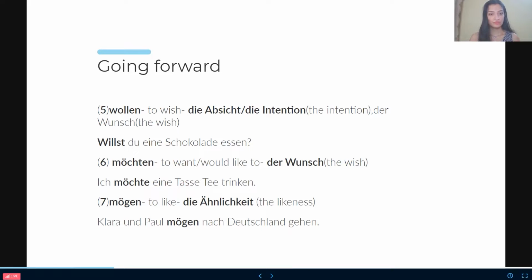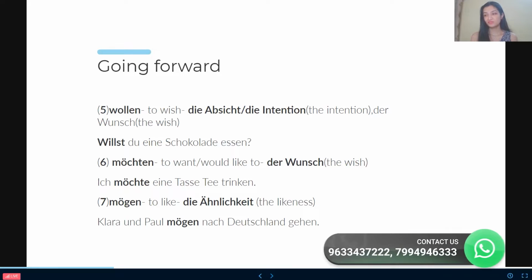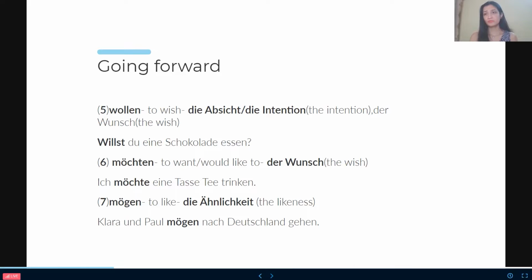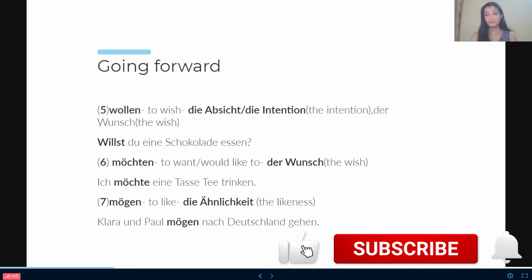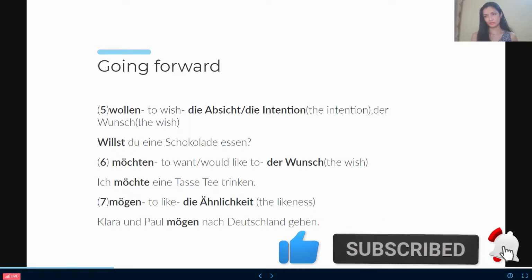Sixth point, möchten. Möchten, same, they want or would like to. Their wish. So people, what's the difference between wollen and möchten? Okay people, if I say I wish to eat chocolate, I mean, I'm so hungry, and from a long time I haven't eaten it. I have almost forgotten the taste. And if I say that I want to eat the chocolate, please bring it for me, I want to eat it right now. Can you see the difference between the two? I wish to eat the chocolate. I want to eat the chocolate.